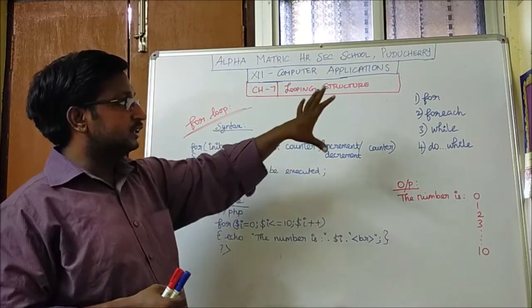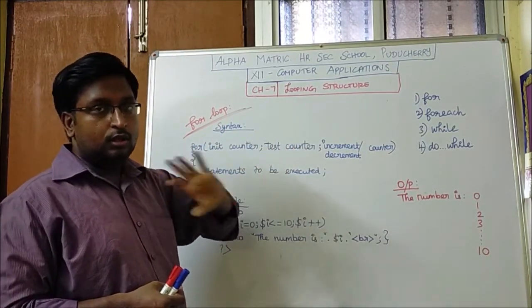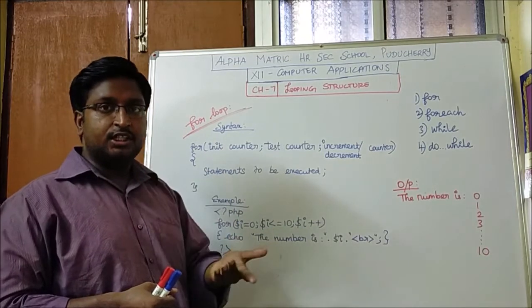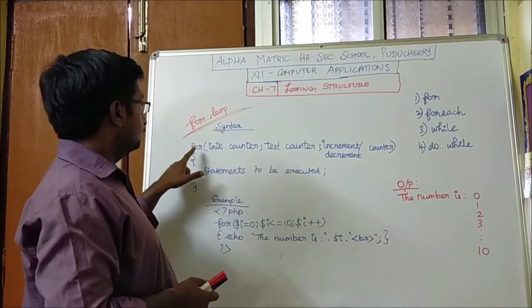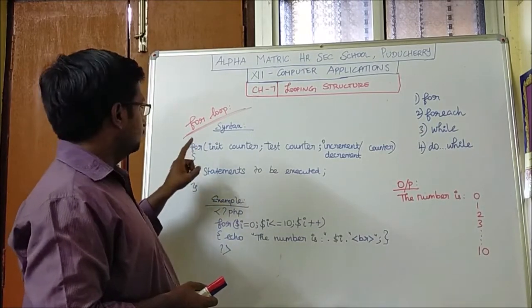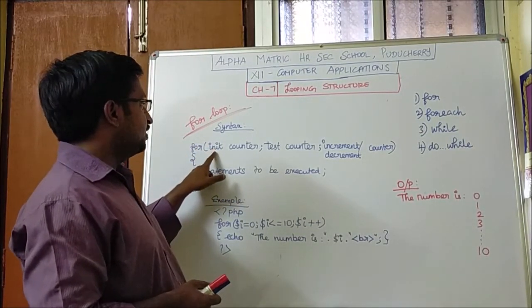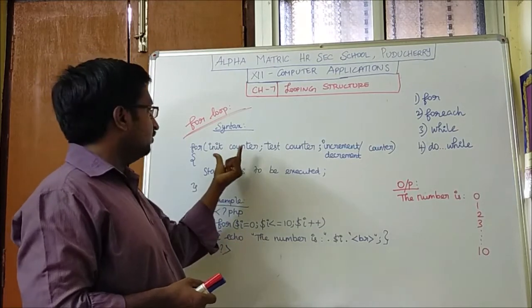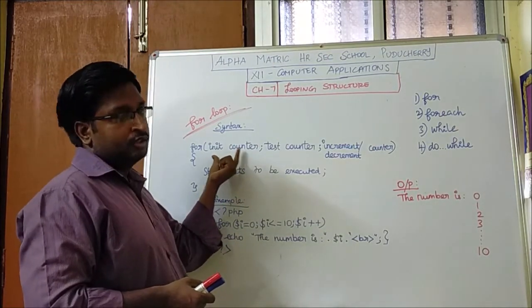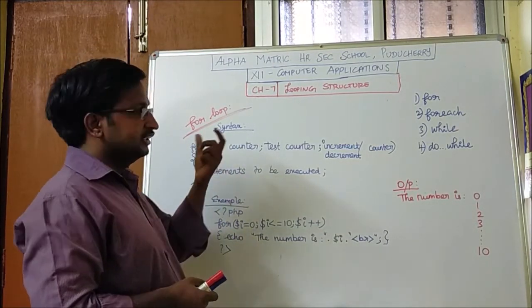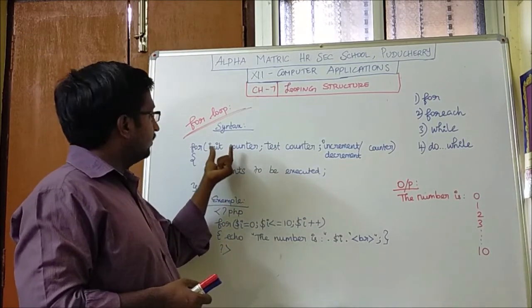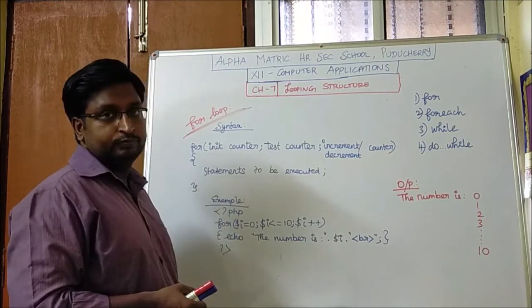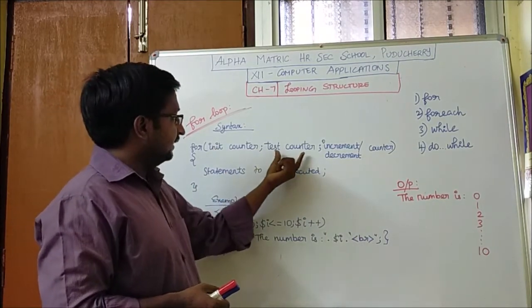We have told that the definition is common for all. All the loops will be executed based on the iteration until we attain the result. Syntax: the for keyword, and initialization counter. The value gets initialized here. Say for example, if I know that the first value is 0, I will assign the first value as 0 here.